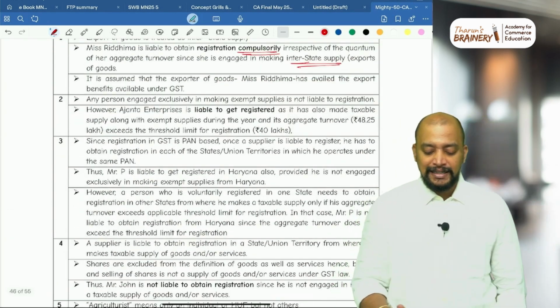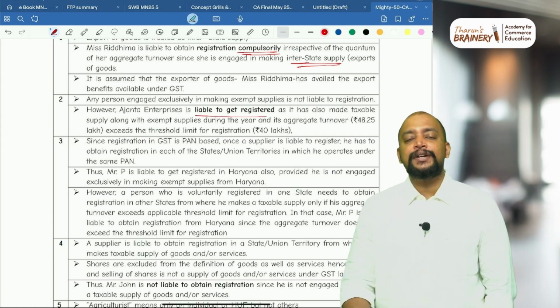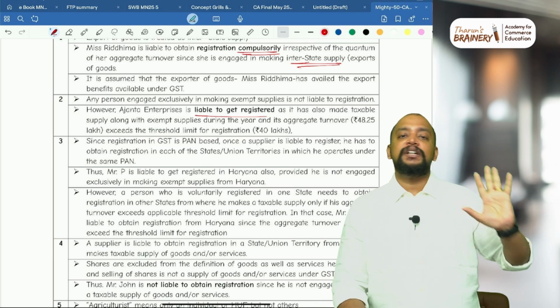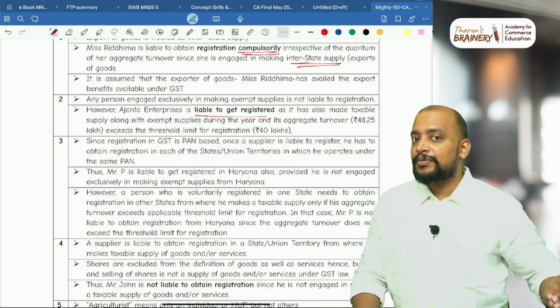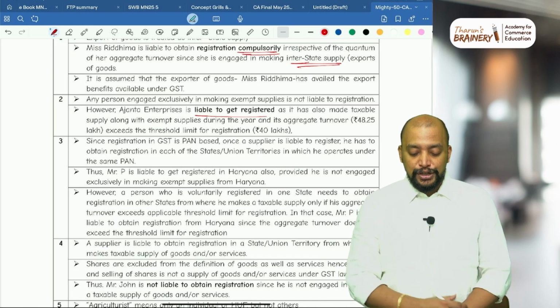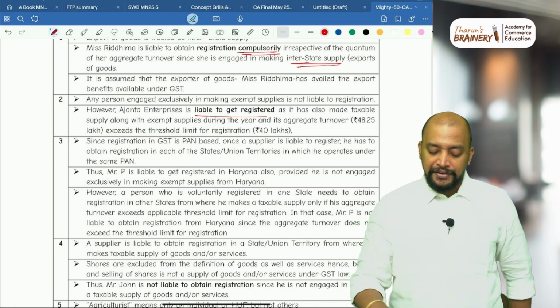So what is your answer? They are liable to get registered. Why liable to get registered? See, only exclusively exempted supplies are exempted from registration. If they are selling exempted goods and selling taxable goods, now combine both, and if it crosses the applicable threshold limit, then they are liable to get registered.